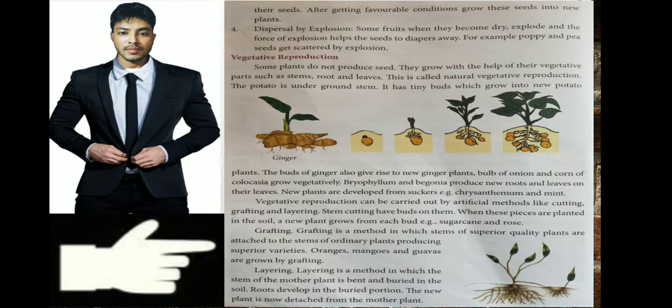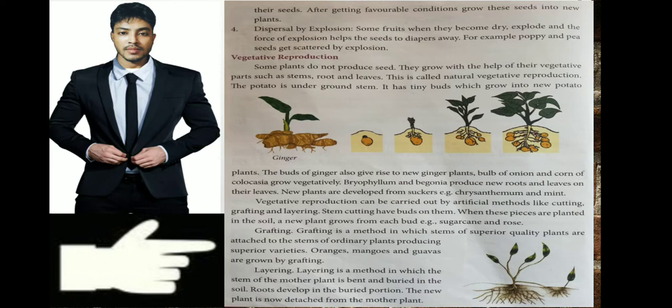So I request you to follow me here. Vegetative reproduction: some plants do not produce seeds. They grow with the help of their vegetative parts such as stem, roots and leaves. This is called natural vegetative reproduction. The potato is an underground stem. It has tiny buds which grow into new potato plants. The buds of ginger also give rise to new ginger plants. Bulbs of onions and corms, colocasia, grow vegetatively.